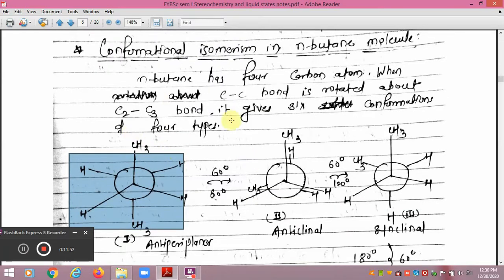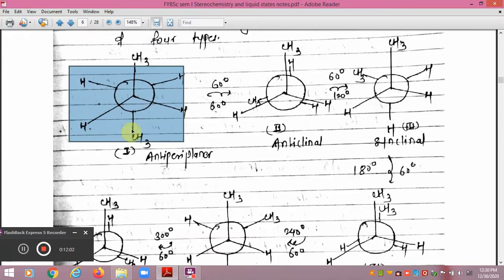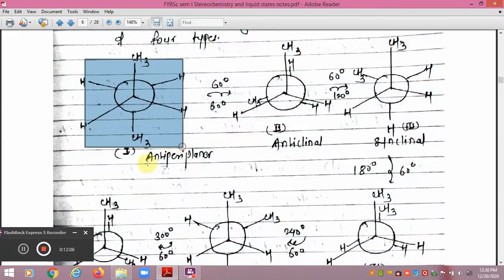This n-butane molecule has 4 carbons, and when the carbon-carbon bond is rotated about the C2-C3 bond, the middle bond, it gives 6 different conformations. The first conformation of n-butane is represented here in the staggered form, in which the relative angle between the CH3 groups is 180 degrees, called the anti-periplanar conformation.